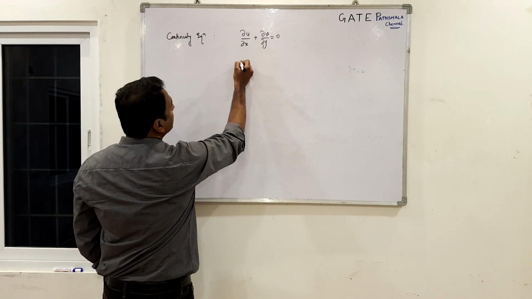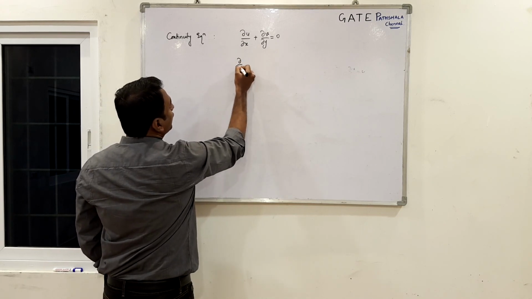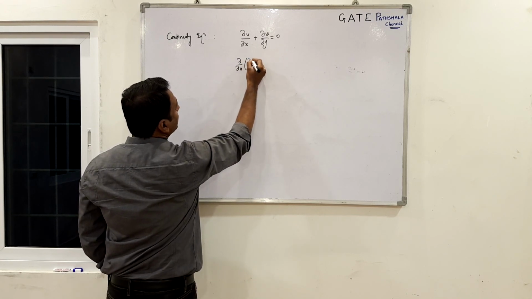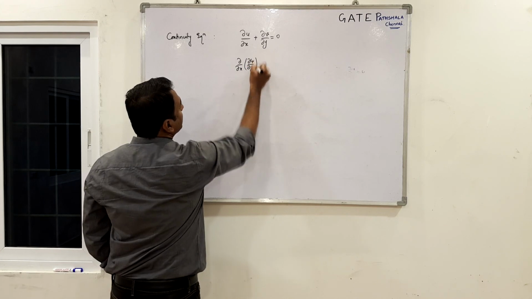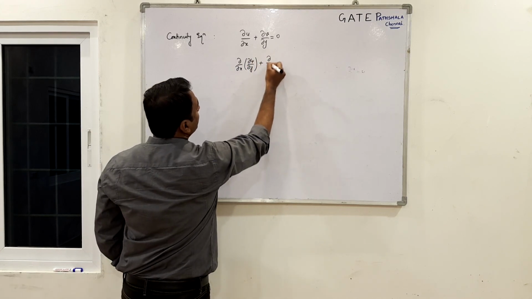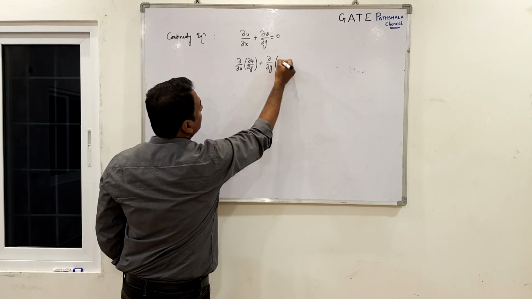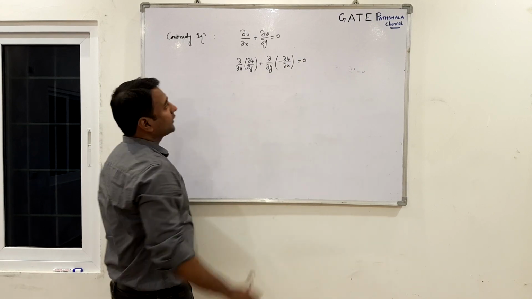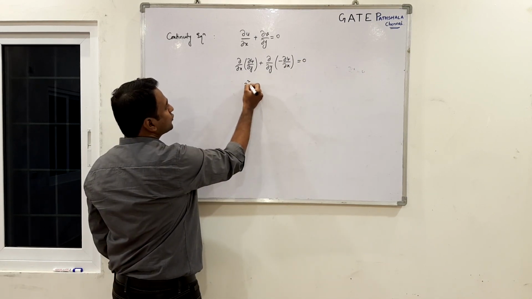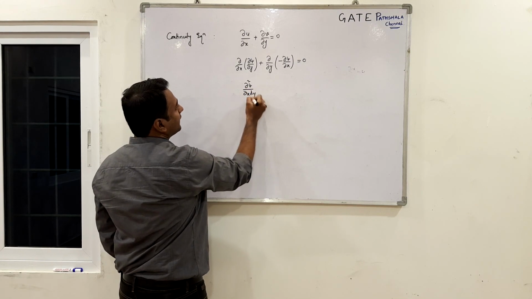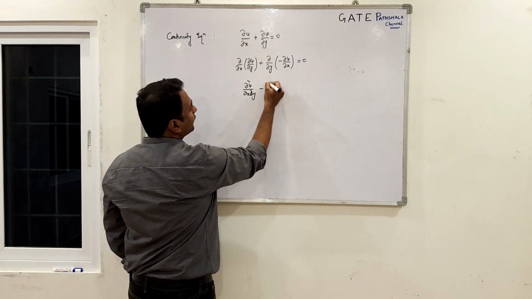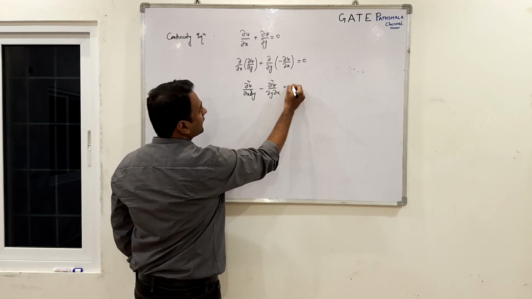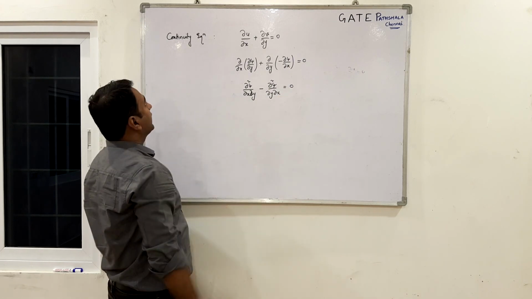So, if I plug in the u as a function of psi, I would be writing it as dou psi by dou y, and if I plug in this v, I will be writing it as minus dou psi by dou x equals to 0. Okay. So, this gives us dou square psi by dou x dou y minus dou square psi by dou y dou x. So you can interchange this, should be equal to 0. So our continuity is satisfied.